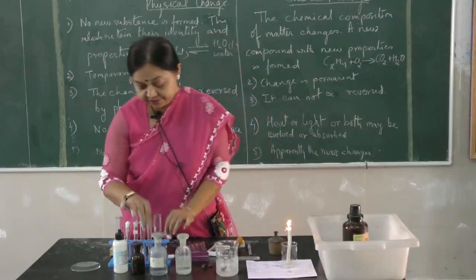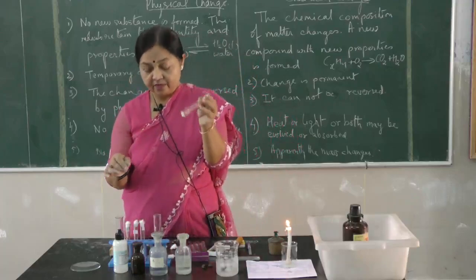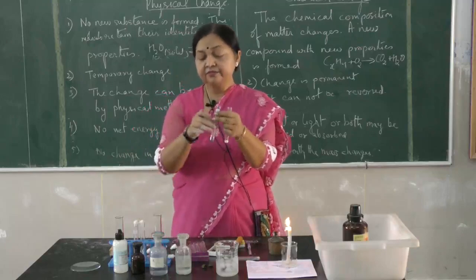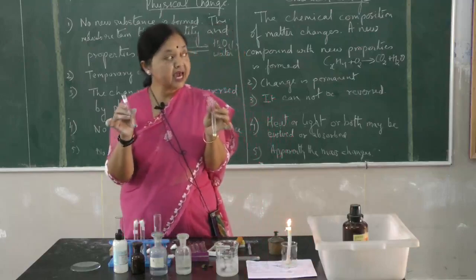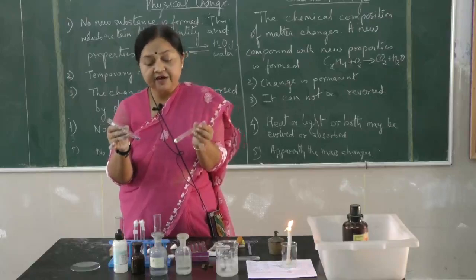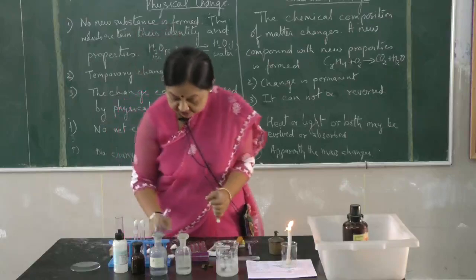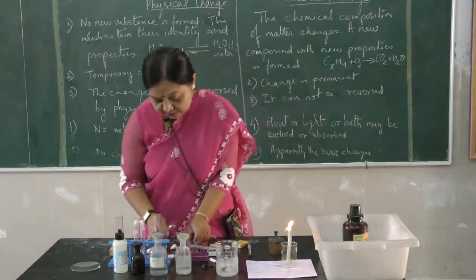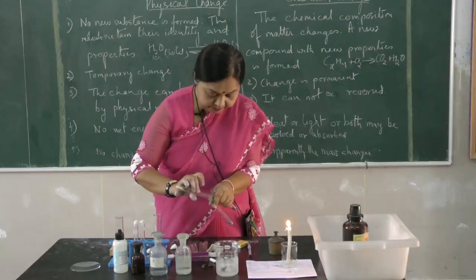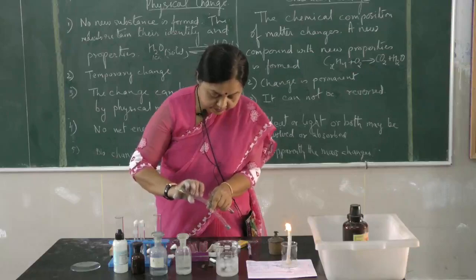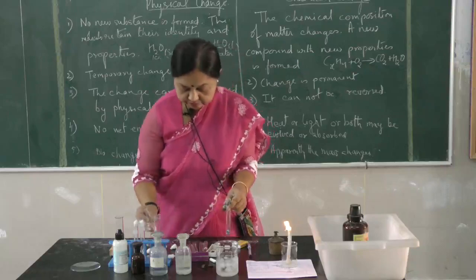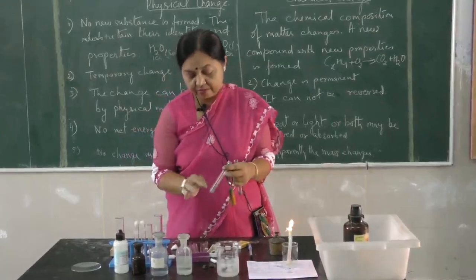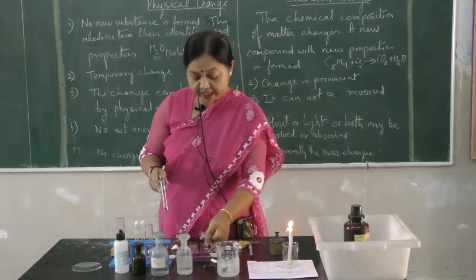This is sulfur powder, and this is iron particles. Now they have specific properties. If I mix this sulfur and iron particles, this becomes a mixture.